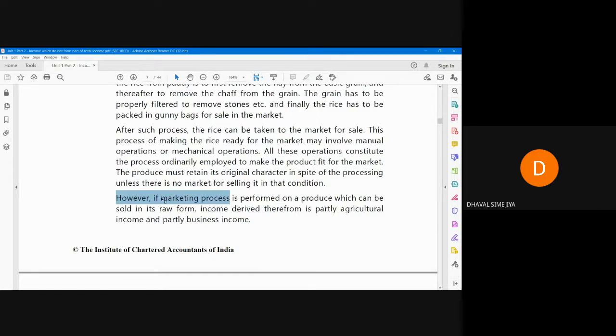Okay. So if a marketing process is performed on produce which can be sold in raw form, income derived therefrom will be partly agricultural income but partly business income. Now, how you are marketing your product will be the major part in deciding whether it is partly agricultural, partly business, or fully agricultural or not.